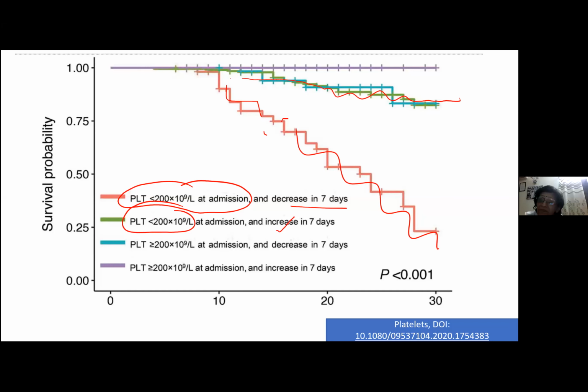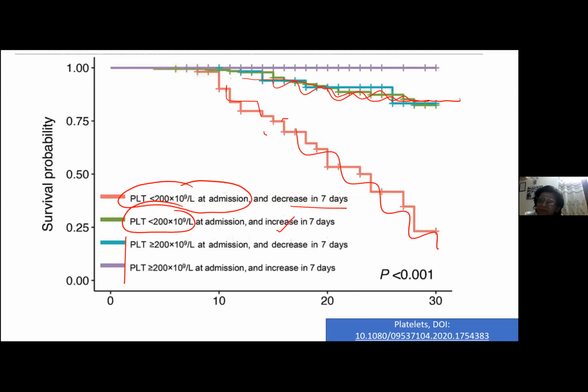So then they described two other groups. Suppose the patient presented with a platelet count of more than 2 lakh. They said if the platelet count increased, then they have a very good survival, whereas if the platelet count started decreasing, their survival also decreased. So what does this statement say?